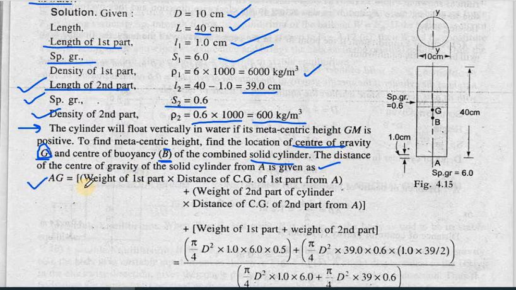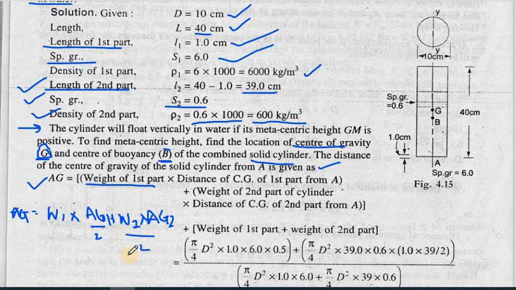The formula is what? You need to remember this formula, because this will be used many times. W1 into the distance of the CG of the first part from A, that is AG1, then W2 into AG2.